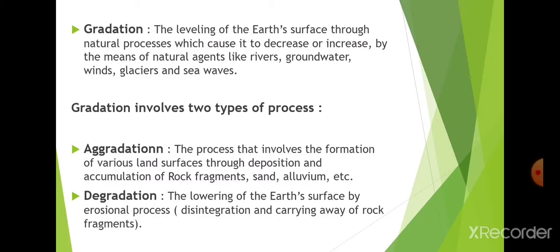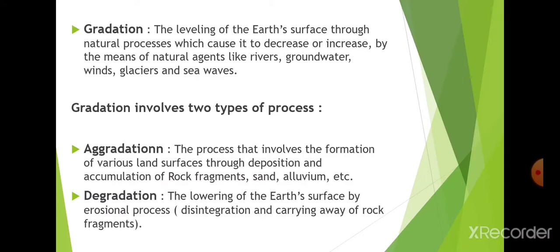Whatever is deposited on the earth surface and forms something new is known as aggradation. And when there is erosion or the weathering process, that forms degradation. Means something gets removed, that is degradation, and something gets made through that degradation, which is known as aggradation. Increase and decrease of some land features.